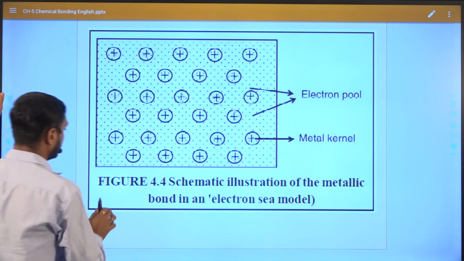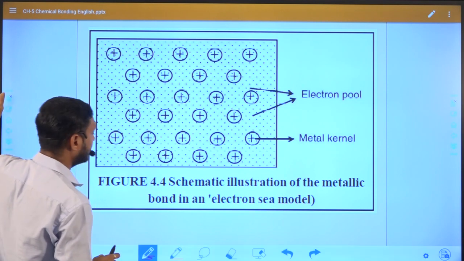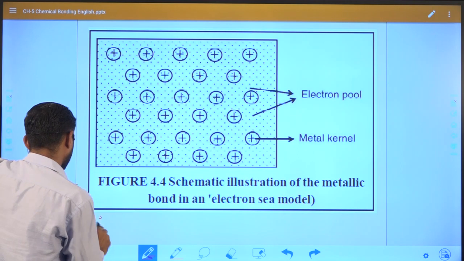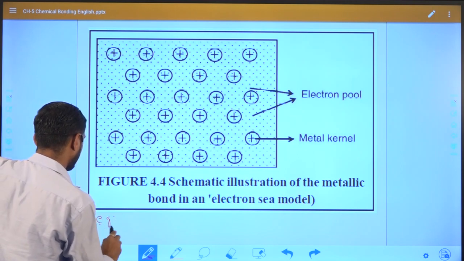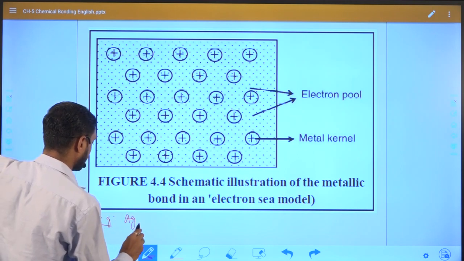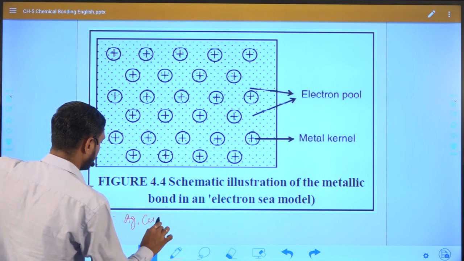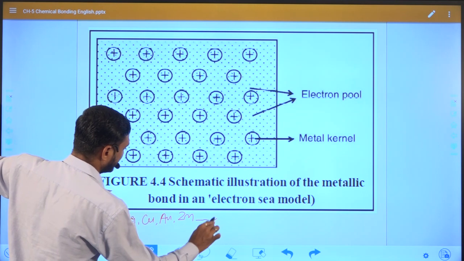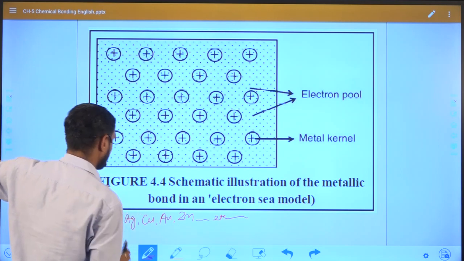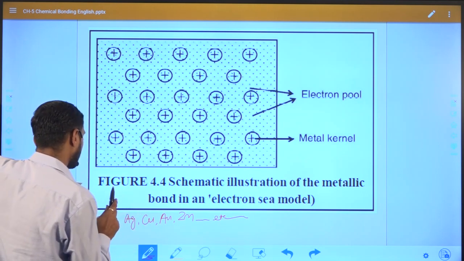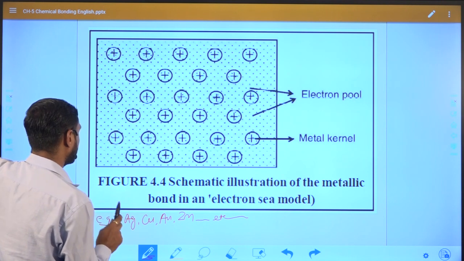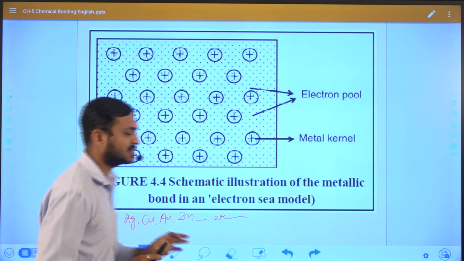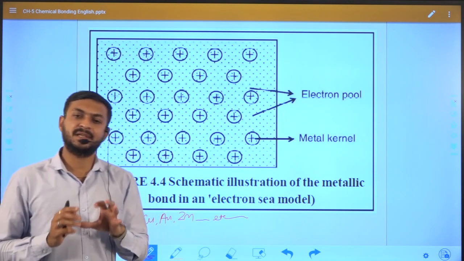Specifically, this bond is observed mainly between metals. Suppose we take examples of silver, copper, gold, zinc, etc. The bond between two metals is known as a metallic bond, and this is how the metallic bond is formed.